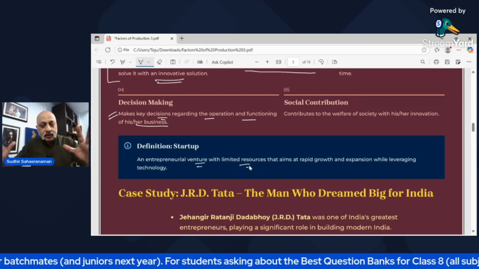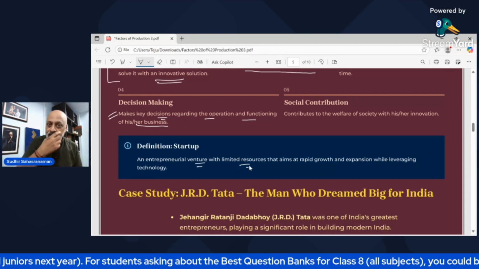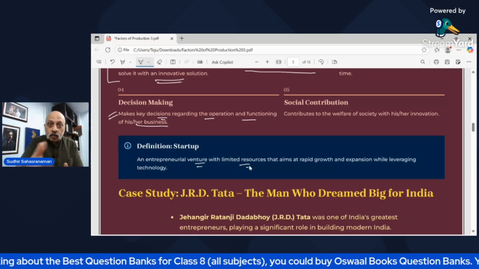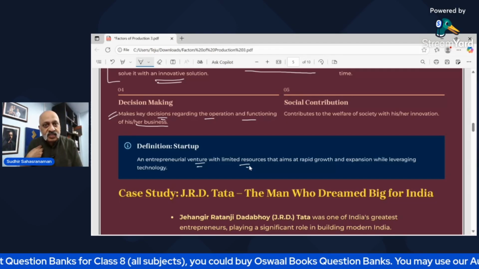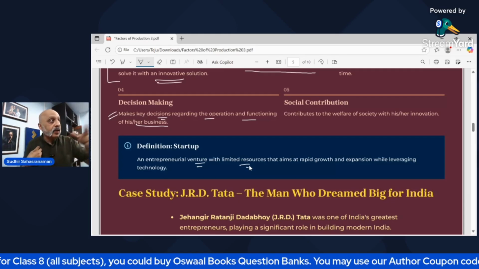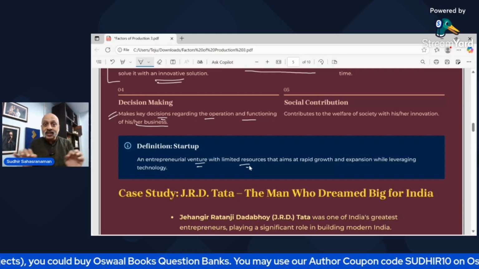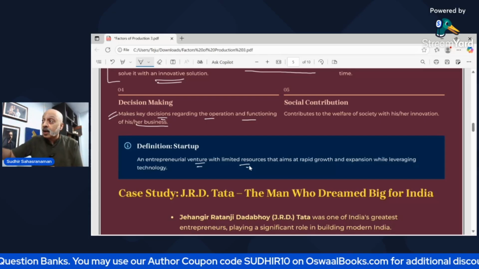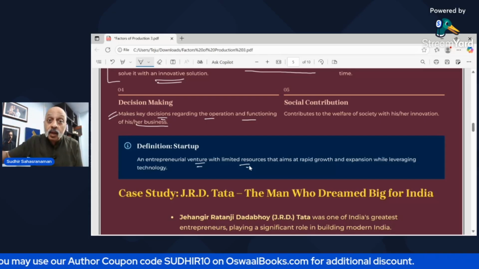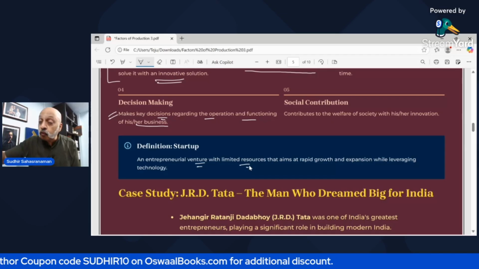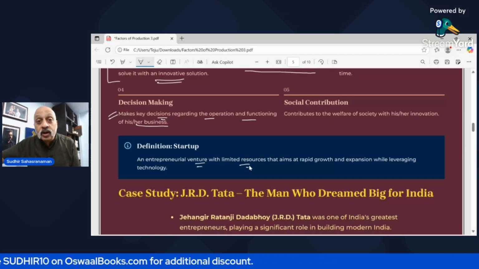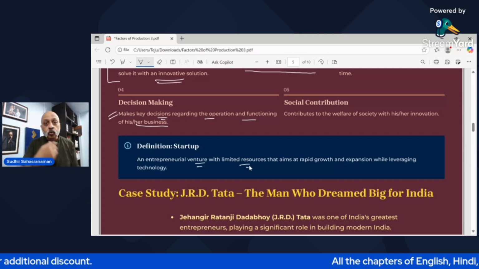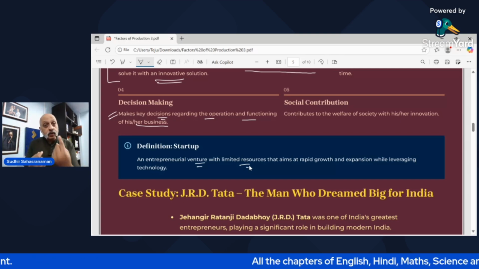So it all depends on how you plan this entire thing and leveraging technology. Now, technology allows me that I may be in city X, you may be in city Y, you may be in city Z. In a physical tuition, you have to go to somebody in your neighborhood. That particular tutor may or may not be very good, but you are forced to go there because he or she is the only one near your house within a 1 or 2 kilometer radius. But you are now able to connect to me.